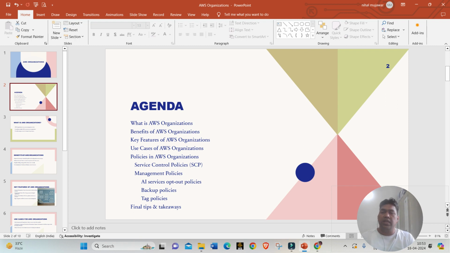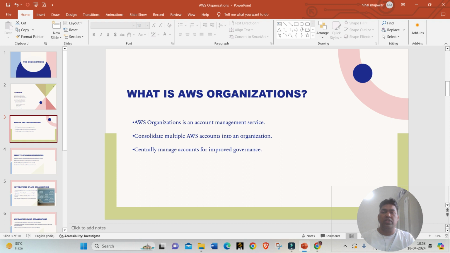Okay. Now let's get started with what AWS Organizations is. In the simplest terms, AWS Organizations is an account management service. It helps us consolidate multiple AWS accounts into an organization and centrally manage them for improved governance. Say you have multiple accounts, 10 or 20 or whatever the number may be.